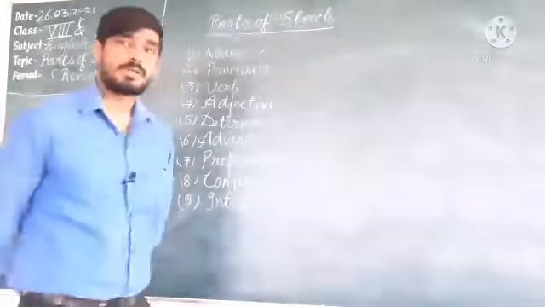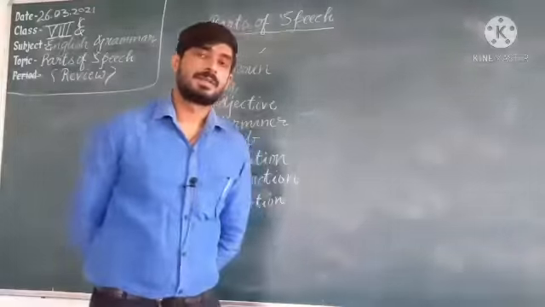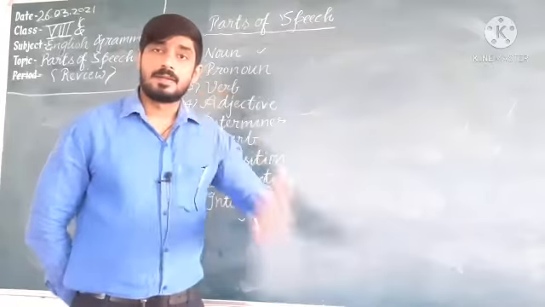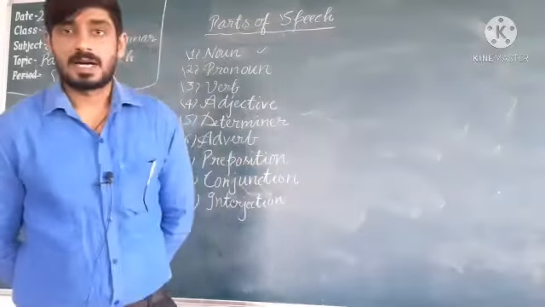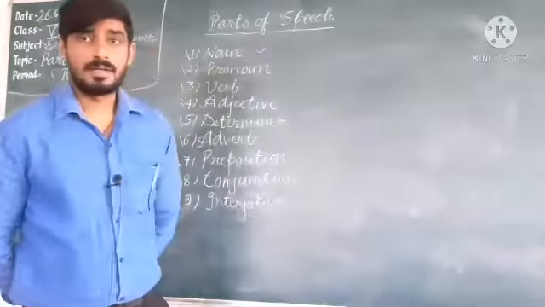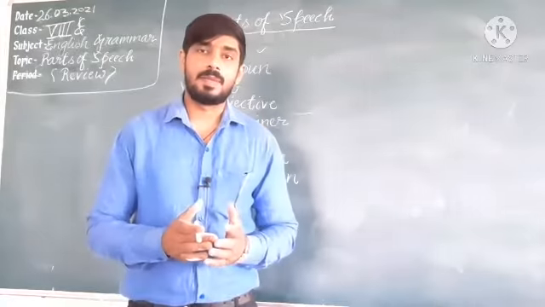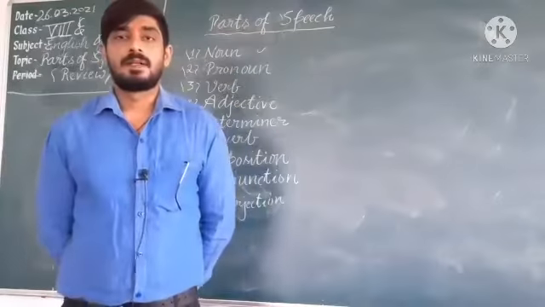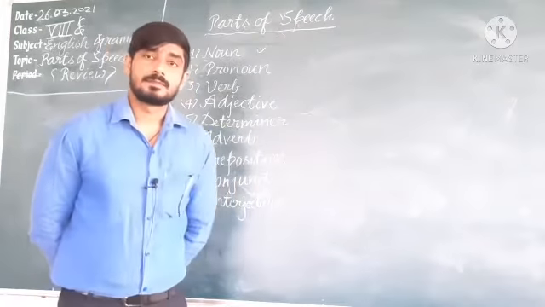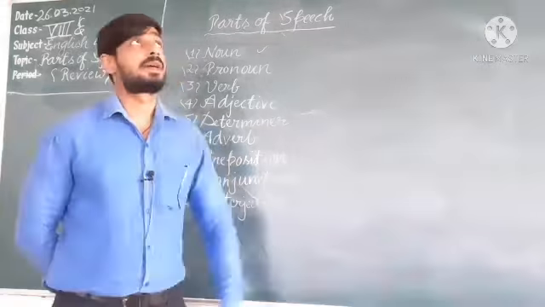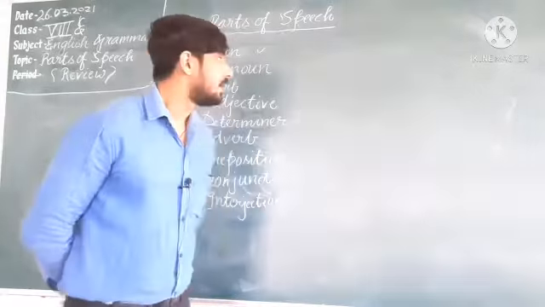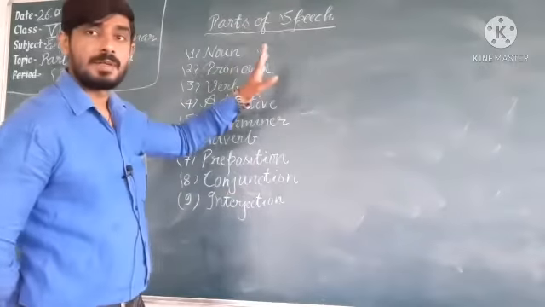A noun is the name of a person, place, animal or thing. Suppose that we are adding a person's name here: Mohan, Sohan, Mahatma Gandhi. This is the name of a person. Afterward we come to animal. Suppose the name of a dog, Tommy. Understand? Place: Delhi, Mumbai, Agra. Person, place, animal or thing. Suppose that I am talking about an Usha fan. Usha is the name of a proper thing. So here it is a noun. We have learned about the noun.